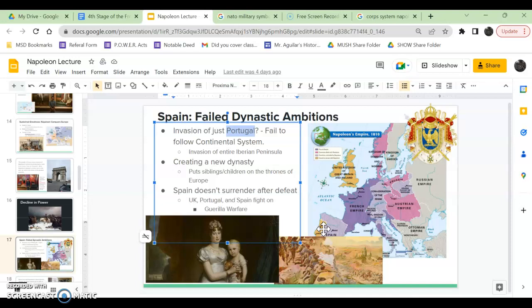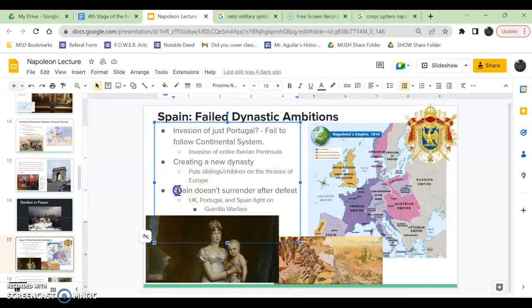He just wanted to put Spain under the control of his brother, whom he's going to rename Jose: King Jose the First, Jose Bonaparte the First of Spain. So you're like, well, what's the problem with that? Other than that it's kind of weird. Well, the problem is everyone's going to hate Napoleon even more than they already do.